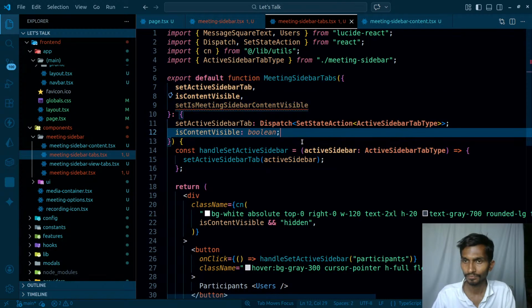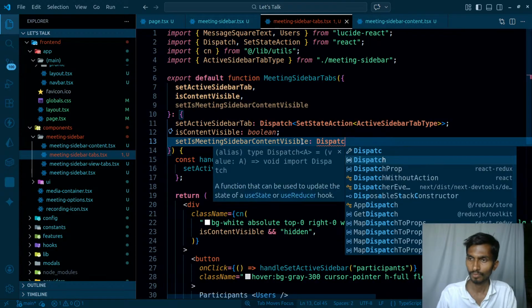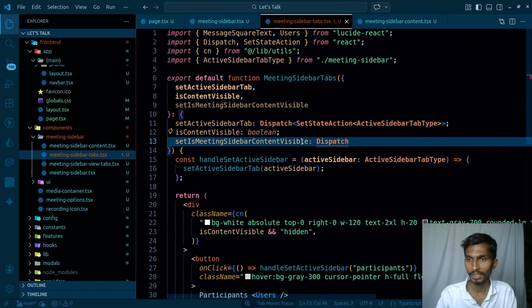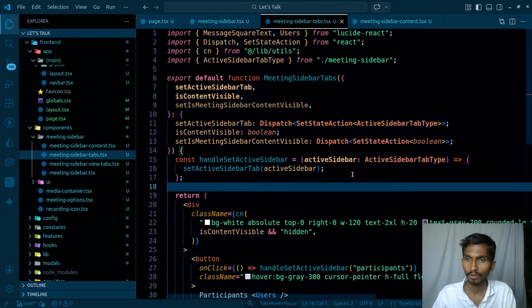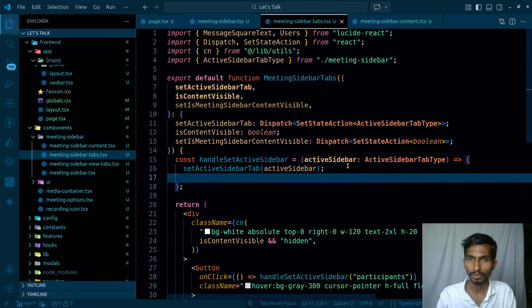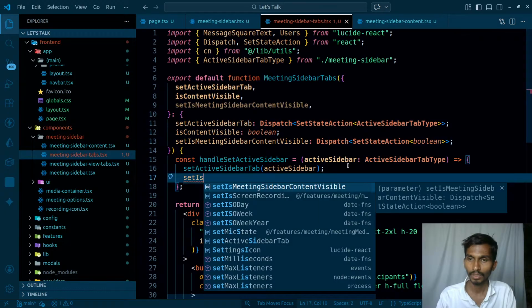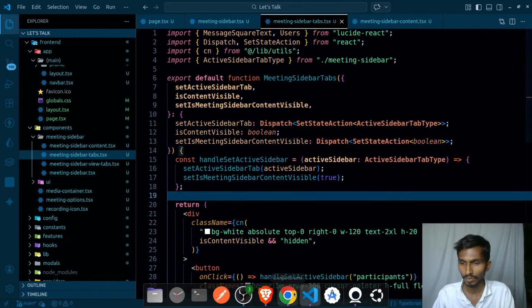First of all, dispatch, I already have it anyway, and set state action boolean. Once I got this, so whenever I'm actually changing the sidebar, at that time I'm gonna be calling it. So set is a meeting sidebar visible. This is definitely gonna be true this time. Trying to just give it a shot.